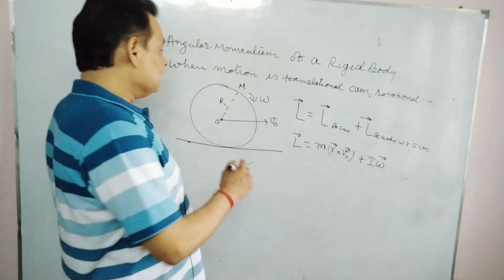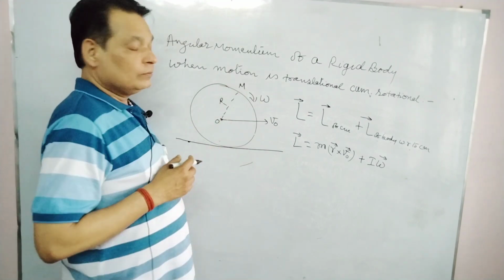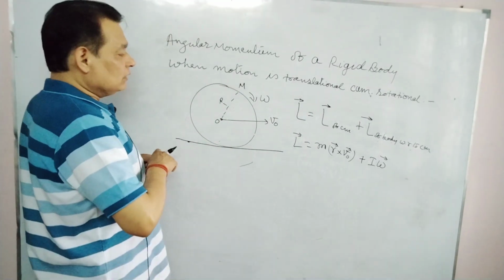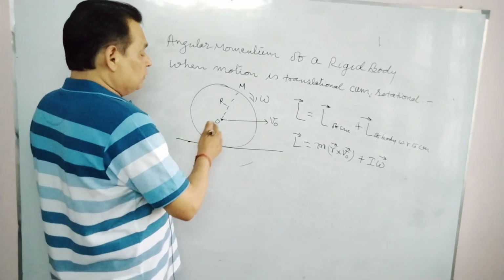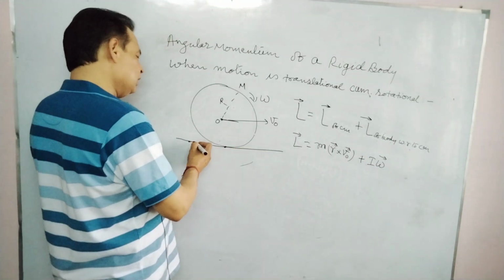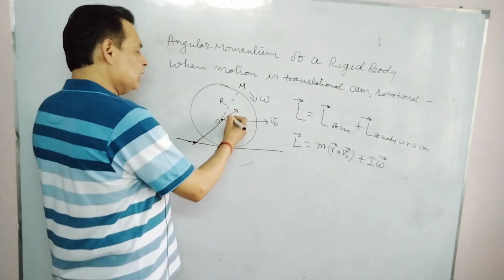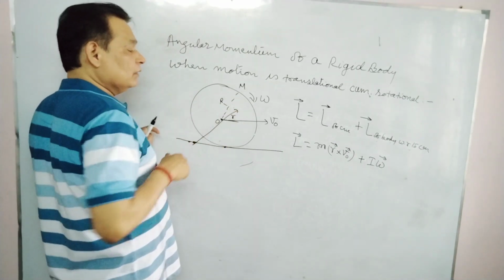Suppose in this case, this is a disk and this disk is rotating about its center. The orbital angular momentum of the center of mass with velocity V is this one. This is a point on the ground. This is r. r cross v0 according to vector algebra will be inside.